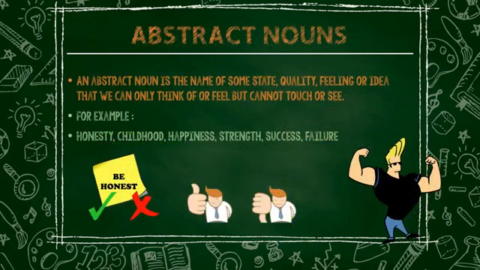Abstract nouns. An abstract noun is the name of some state, quality, feeling, or idea that we can only think of or feel but cannot touch or see. For example, honesty, childhood, happiness, strength, success, failure.